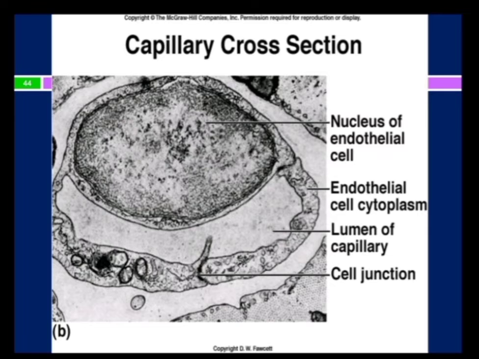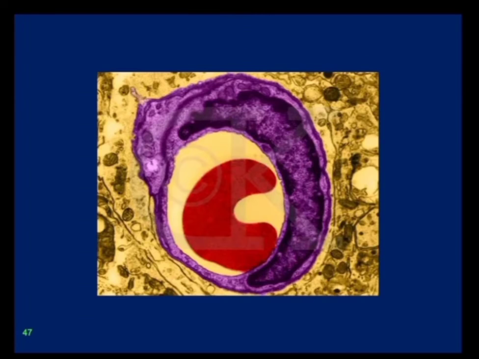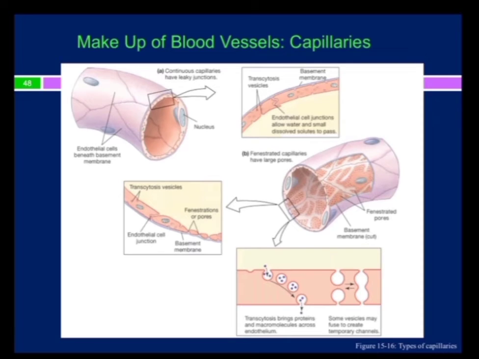Functional role of the pericytes is not well understood. Some authorities believe that these cells possess contractile properties and thus may exert some influence upon the luminal diameter of the capillaries. Capillaries are of 3 types. There are continuous capillaries, there are fenestrated capillaries, and there are sinusoidal capillaries.